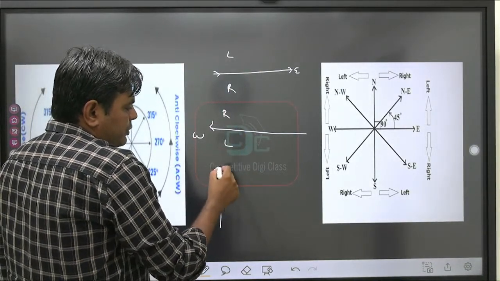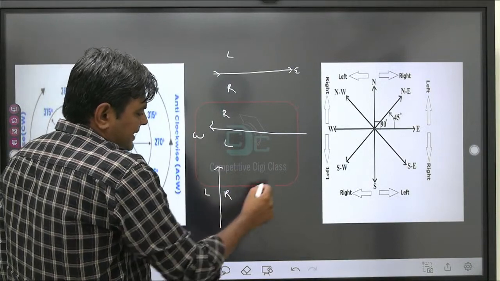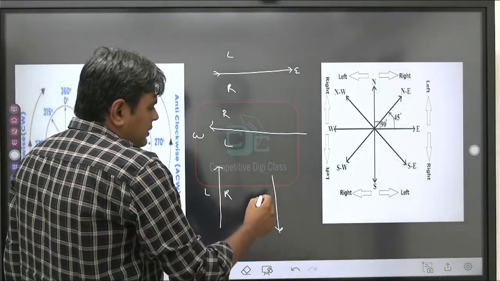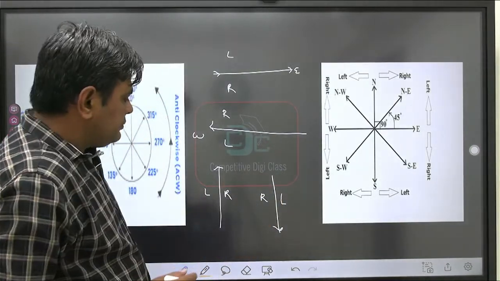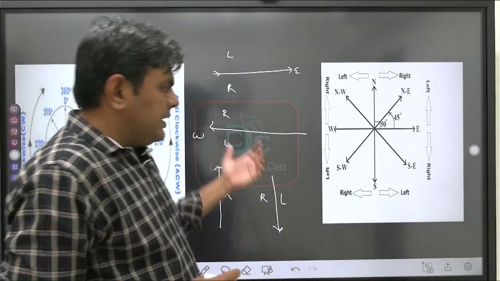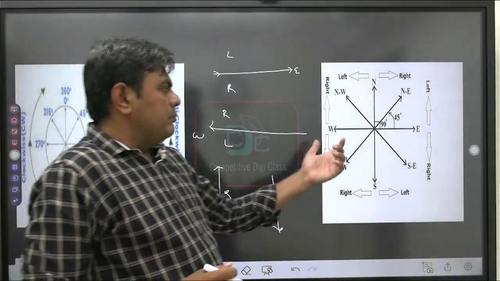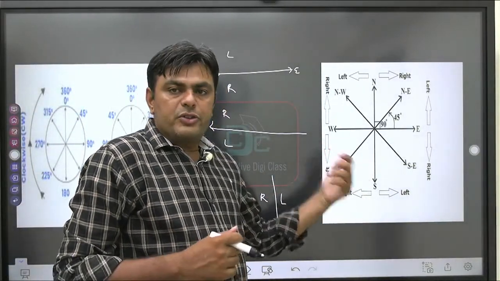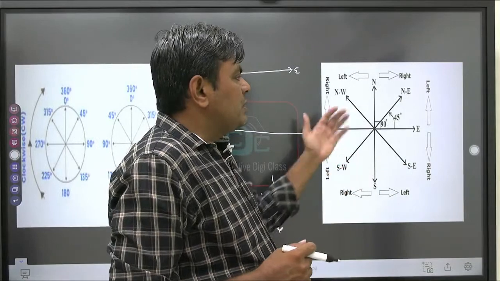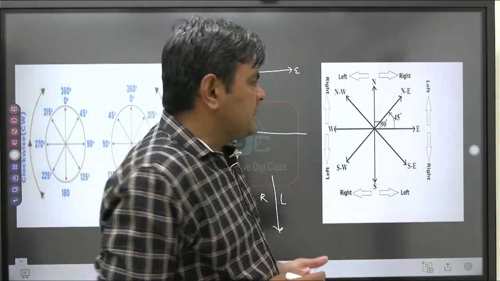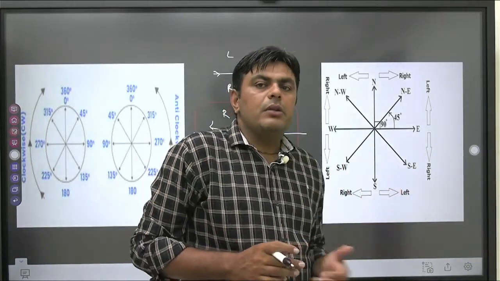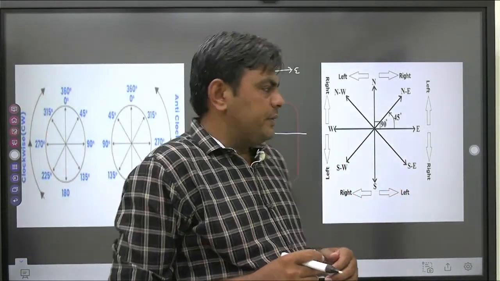Similarly, in north we know this is our left, this is our right, and in south, opposite to this is right and this is left. Is it clear? They are also asking in questions about a person moving towards right, so they are asking not only about direction but also about their side, right side or left side. So you need to remember that.